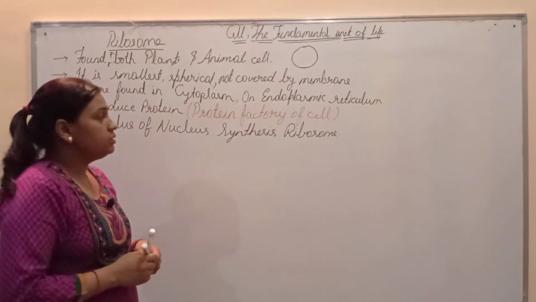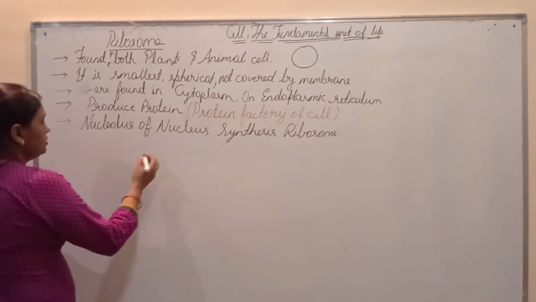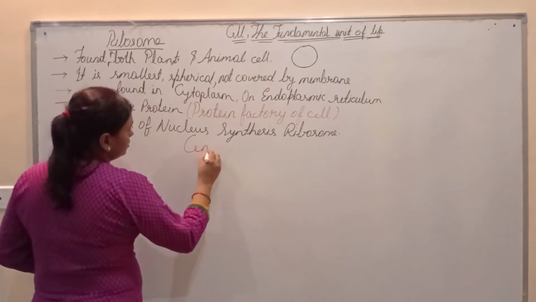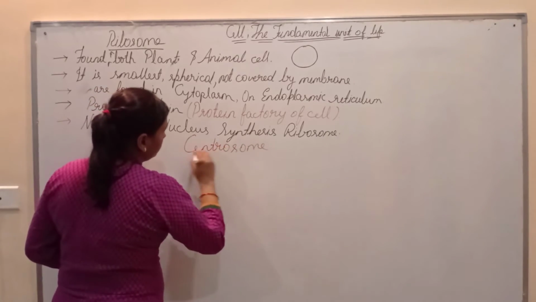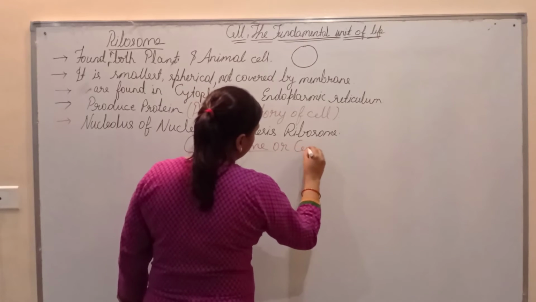Now let us see another cell organelle, that is the centrosome, or centriole.